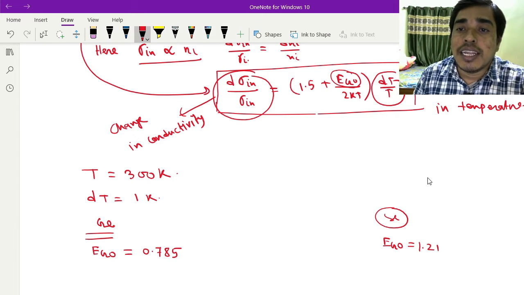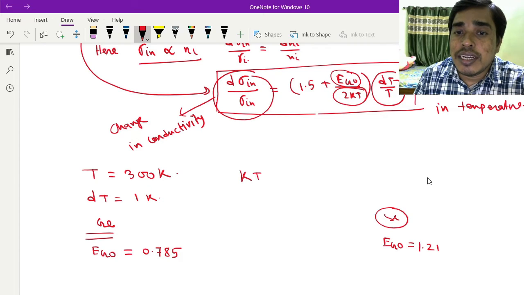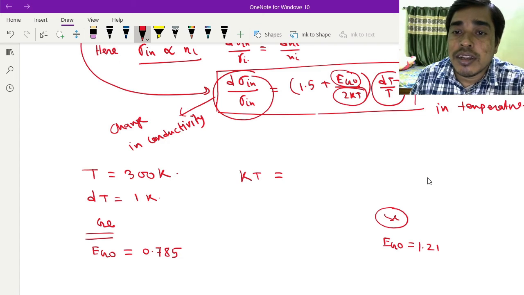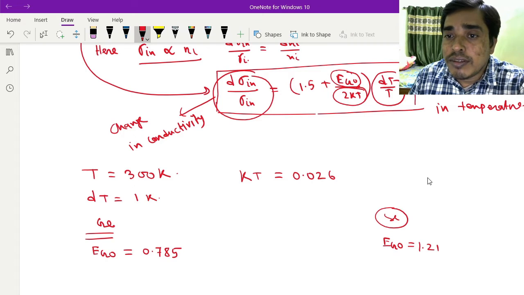Another term is kT, which is given by 0.026 volt, so it will be 26 millivolt.